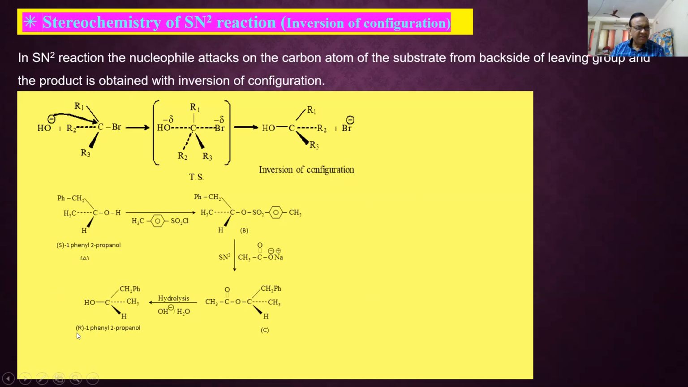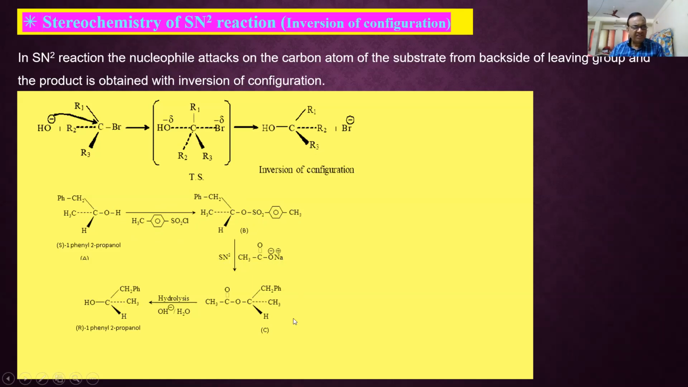So it can be decided by the priority rule, which is given by the CIP rule, the Cahn-Ingold-Prelog rule. What happens? This OH reacts with para-toluene sulfonyl chloride, PTS. Para-toluene sulfonyl chloride: this is the benzene ring, methyl group, SO2Cl. The H and Cl are given out and you get OSO2, benzene ring, CH3, and the rest as it is. Then it reacts with sodium acetate, CH3COONa.